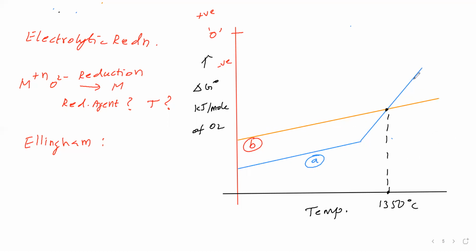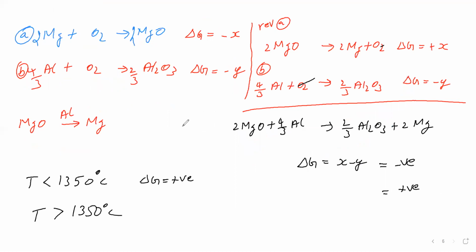This magnesium graph is above aluminum graph. So magnesium graph is having less negative delta G. Aluminum graph is having more negative delta G. Therefore, when the temperature is greater than 1350 degrees Celsius, this is more negative. Y is more value, more magnitude, X is less magnitude. So delta G is negative now.